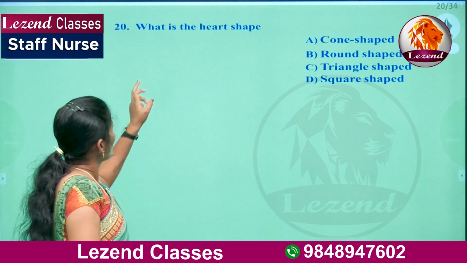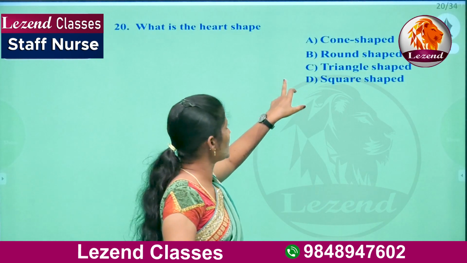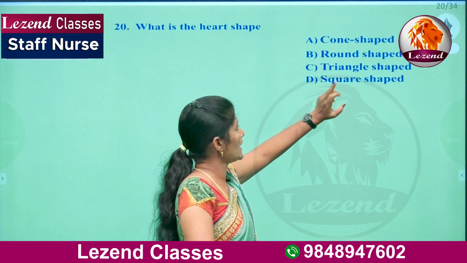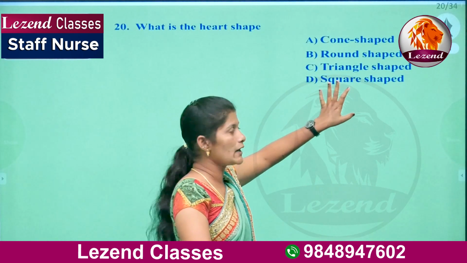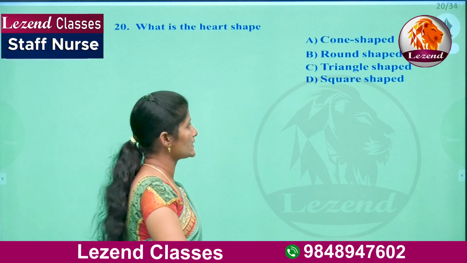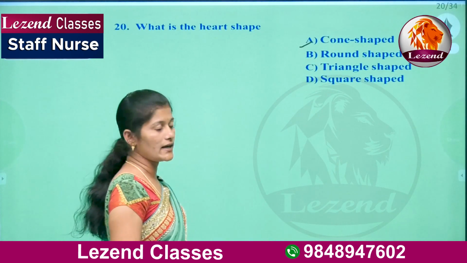Next question. What is the heart shape? A, cone shaped, B, round shaped, C, triangle shaped, D, square shaped. So the heart has a cone shape. So here A is the right answer.